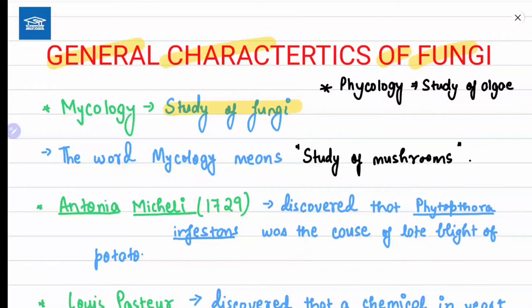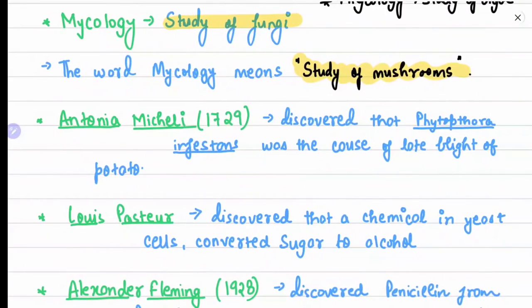So we say that we are studying fungi, but actually what we are doing is studying mushrooms. Now, Antonia Micheli discovered that Phytophthora infestans was the cause of late blight of potato, and it was a breakthrough because at that time the Irish famine had caused havoc. This discovery led to a great breakthrough, and hence he is also regarded as the father of plant pathology.